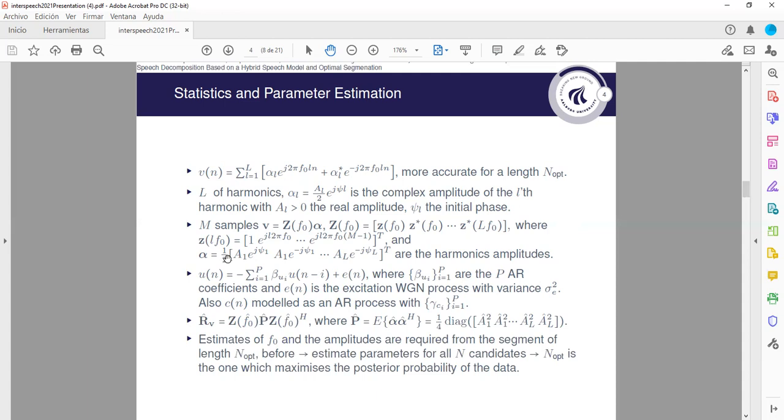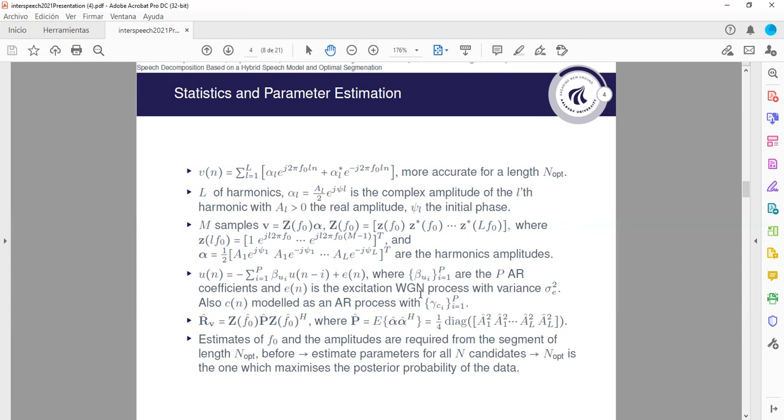Here we have how the voice part covariance matrix is estimated, because this holds for an optimal segment, for which the model is more accurate, so the covariance matrix is more accurate. It depends on the covariance matrix of the amplitudes, which is given in this form.